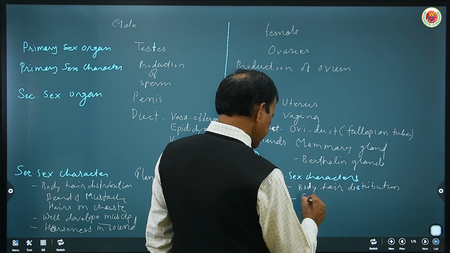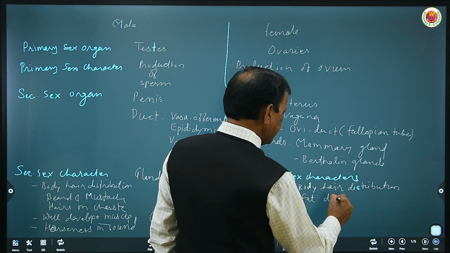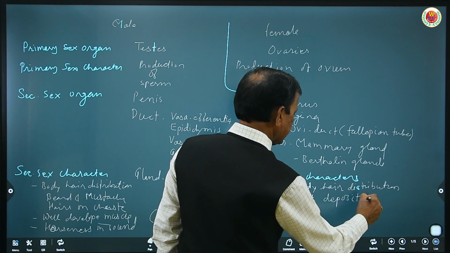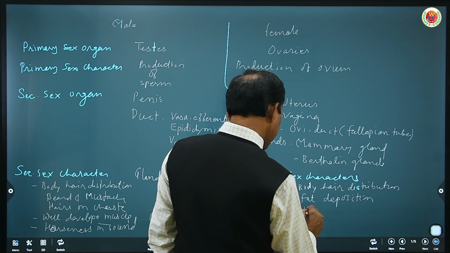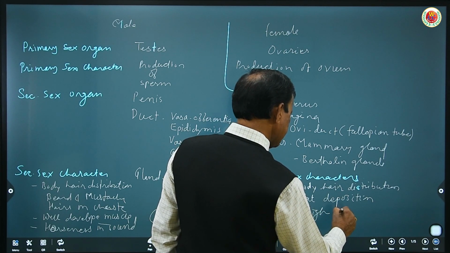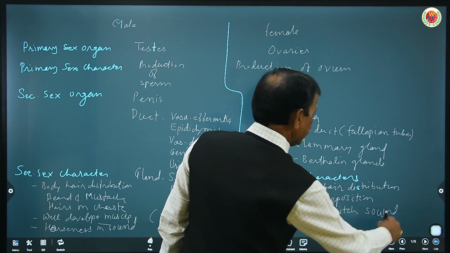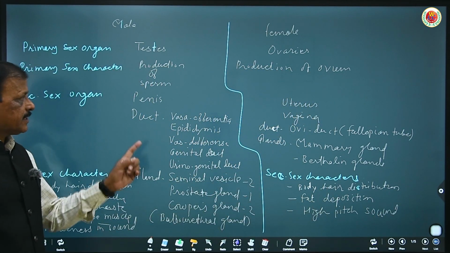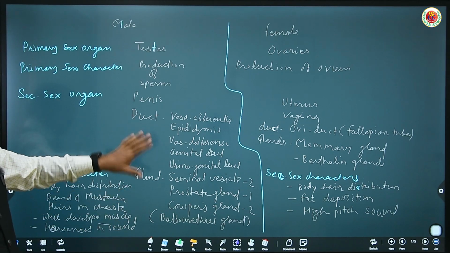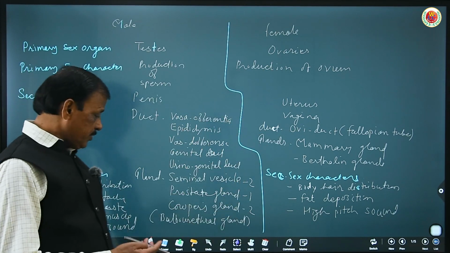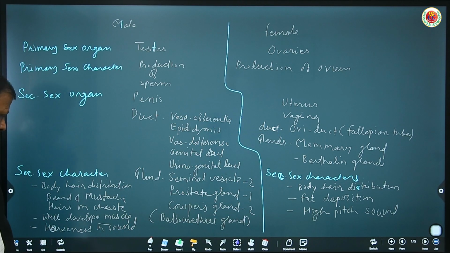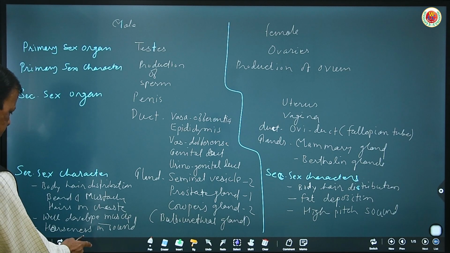Second, fat deposition is more than in male. Third, high pitch sound, a shrill voice. These are the secondary sex characters. I hope you got it. These are the preliminary things needed to understand the male and female reproductive structures.